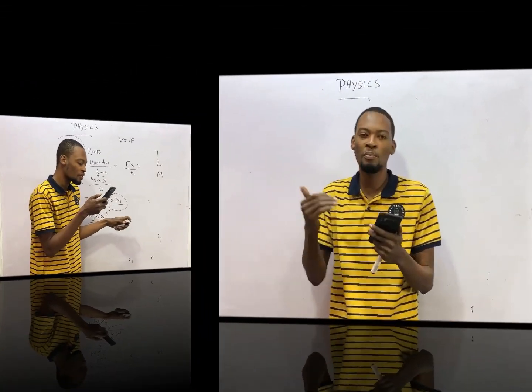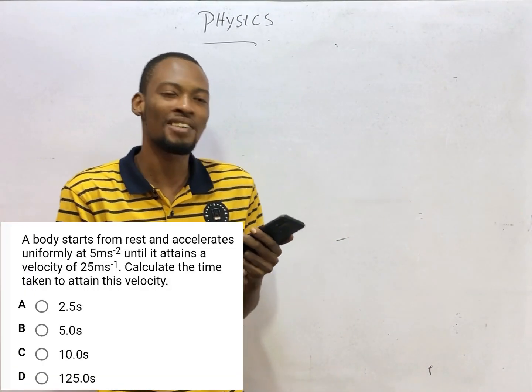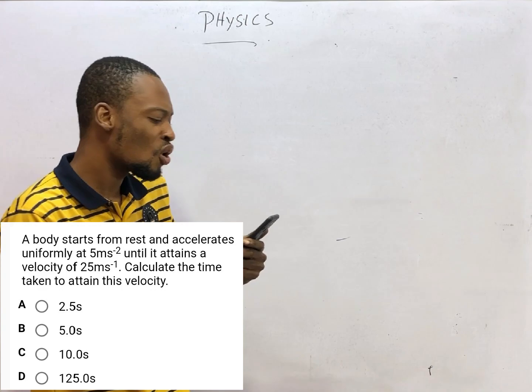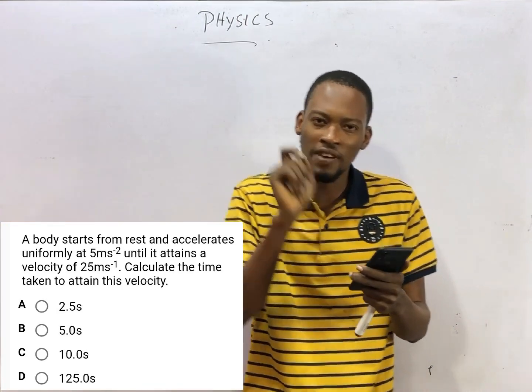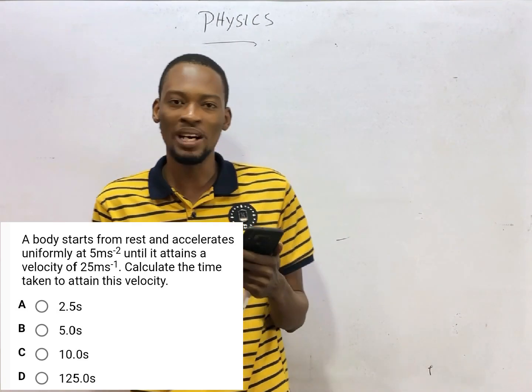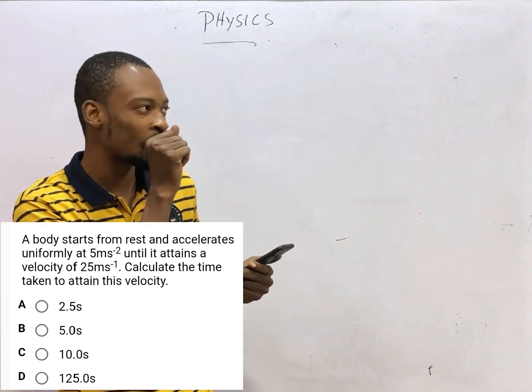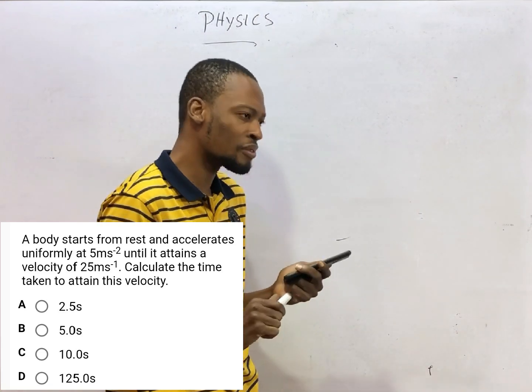This is why they are stored inside lead block, because that is the only thing that can stop the rays. A body starts from rest and accelerates uniformly at 5 meters per second square until it attains a velocity of 25 meters per second. Calculate the time taken to attain this velocity. Look at something. A body starts from rest.